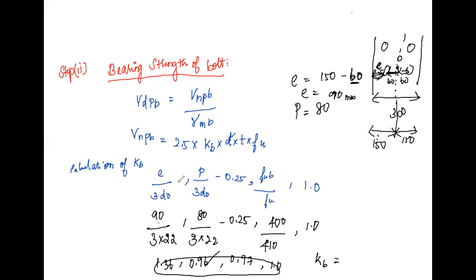The center of gravity of the bolted connection is at the center bolt.